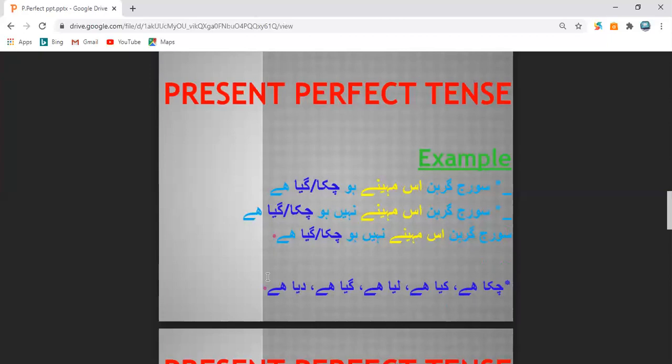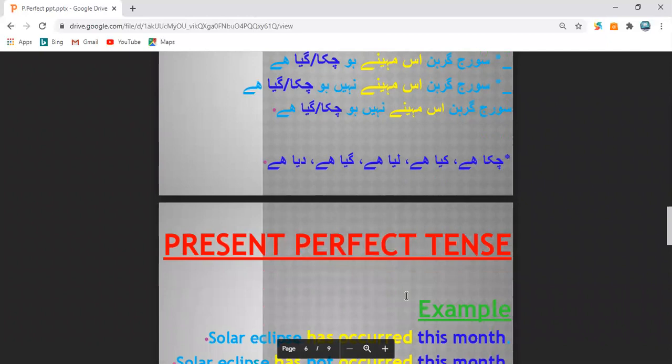You understand? Such kind of words will be present at the end of the sentence if chuka chuki chuke is not present. And another thing is that time can be present in this type also. We just read that in the first type, present indefinite tense, time can be present, and now in the third type we are studying that time can be present in this tense also, present perfect tense. And you can see is mahine is the time given over here. Now coming to the next slide.